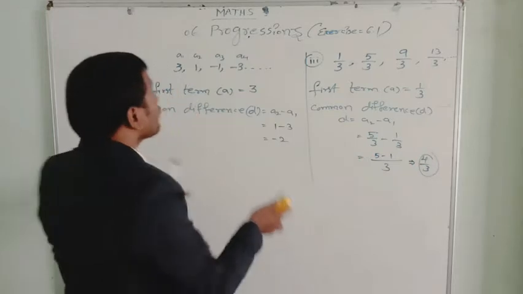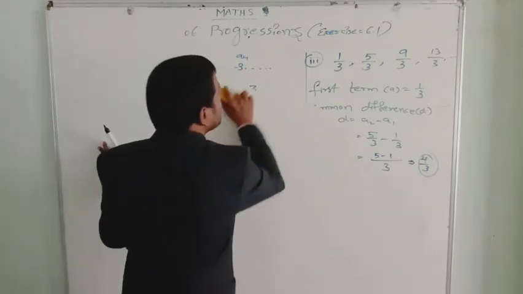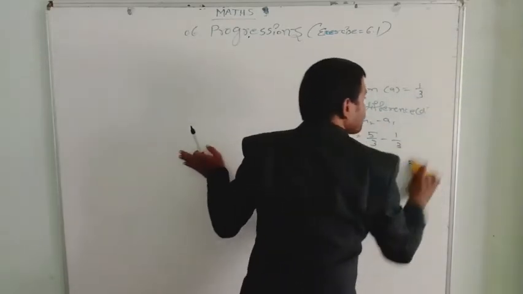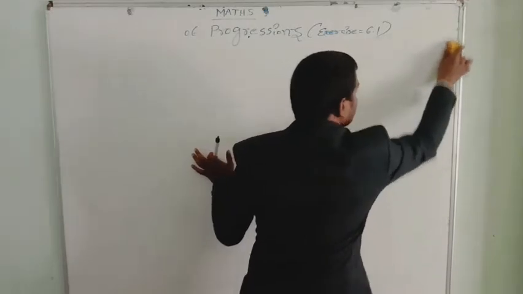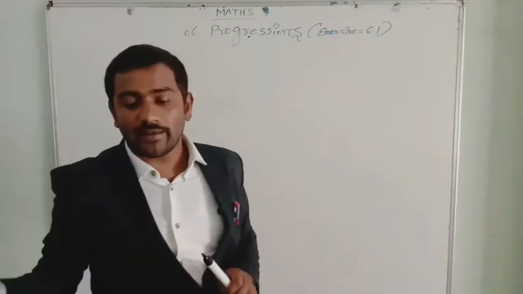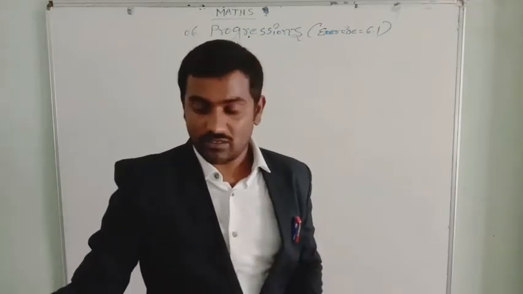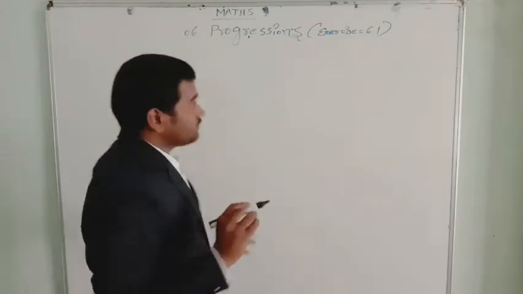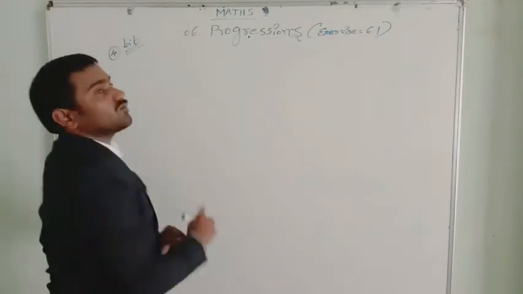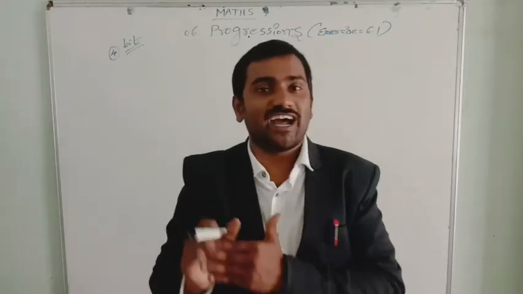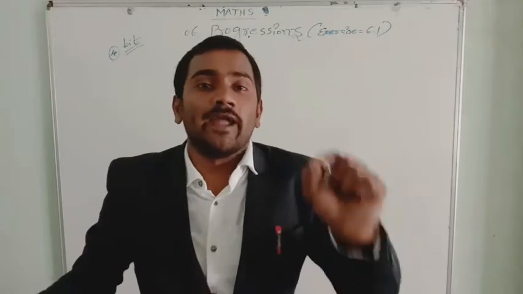Next, fourth question. You are observing SCERT Telangana State Board, the progression chapter, exercise number 6.1, page number 134 of SCERT Telangana textbook. Okay, fourth bit. In this fourth bit, let's see what we need to do. This is the last bit of this exercise. Which of the following are AP?